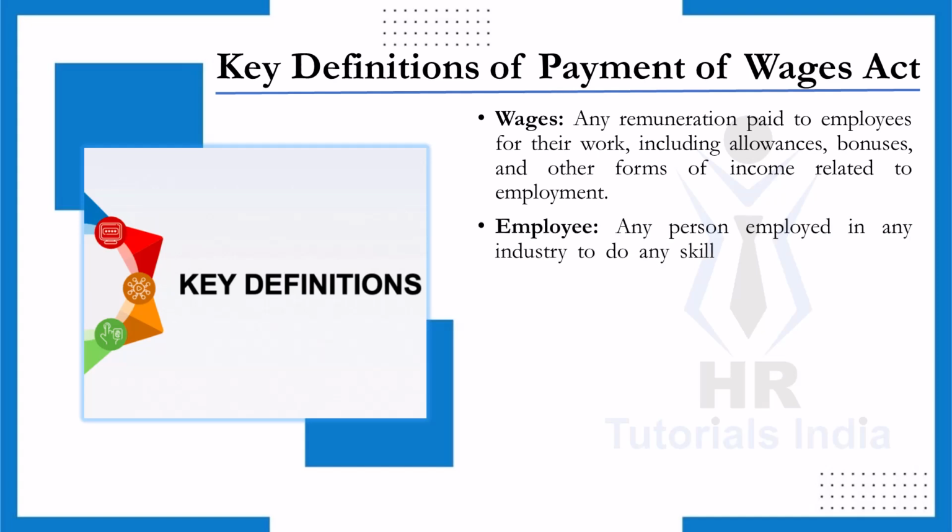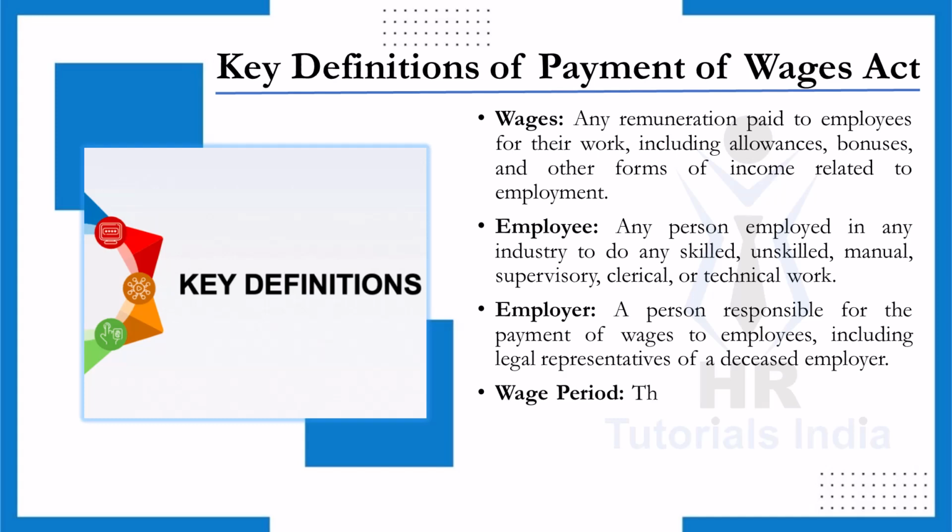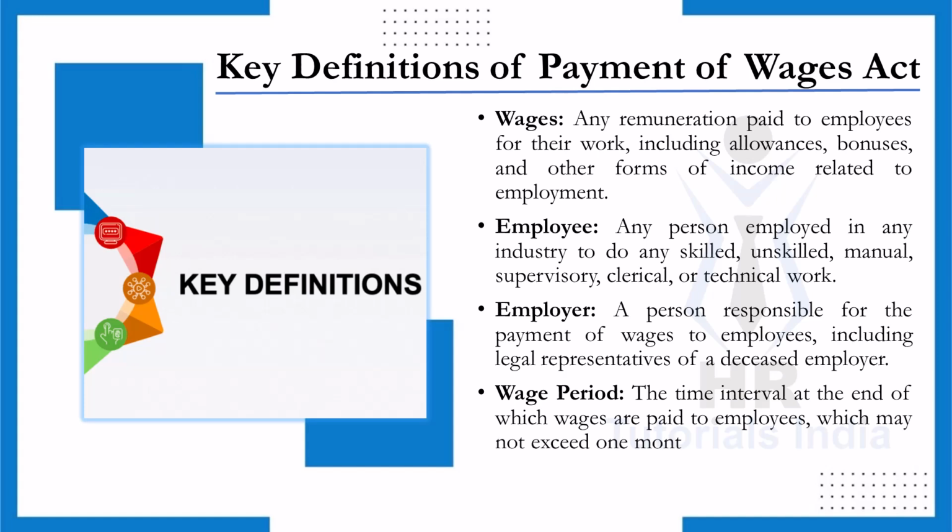Employee. An employee under this act is defined broadly. It includes anyone working in any industry, whether they are doing skilled or unskilled labor, manual work, supervisory, clerical, or technical tasks. So it covers a wide range of workers. Employer. An employer is the person who is responsible for paying wages to the employees. This can also be extended to the legal representatives of a deceased employer if they are responsible for wage payments. Wage period. The wage period is the time interval after which wages are paid. According to the Act, this period cannot exceed 1 month. So, employers are required to pay wages at least once a month to their employees.